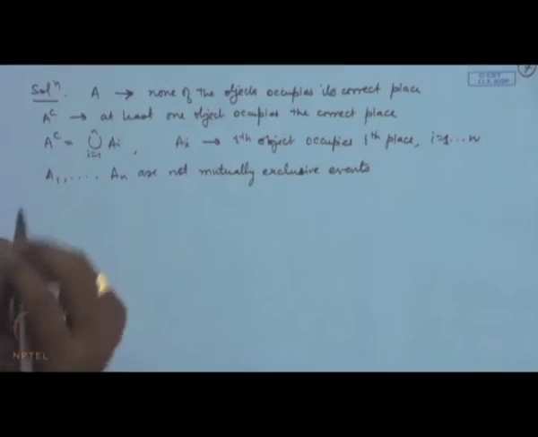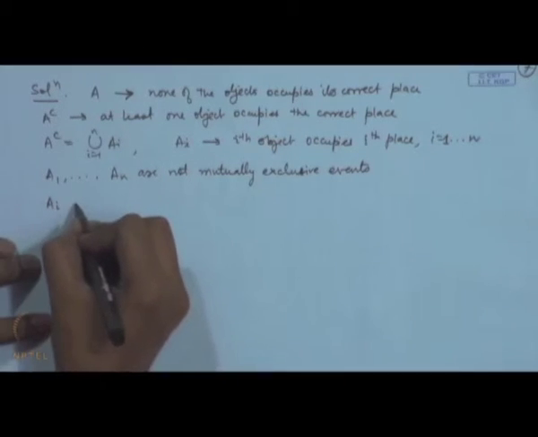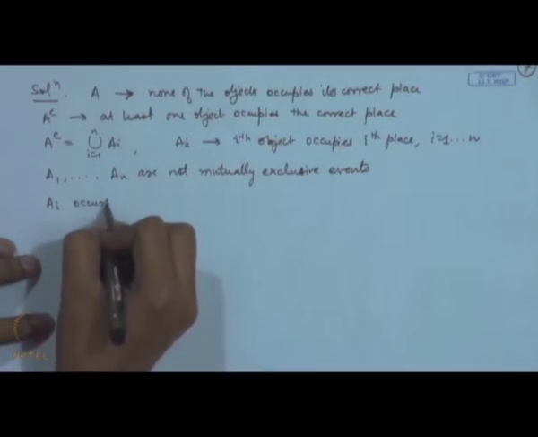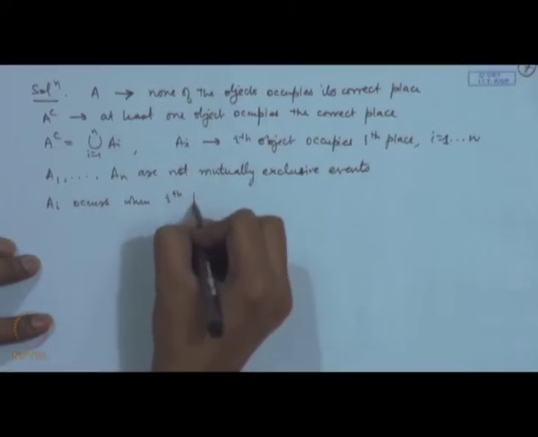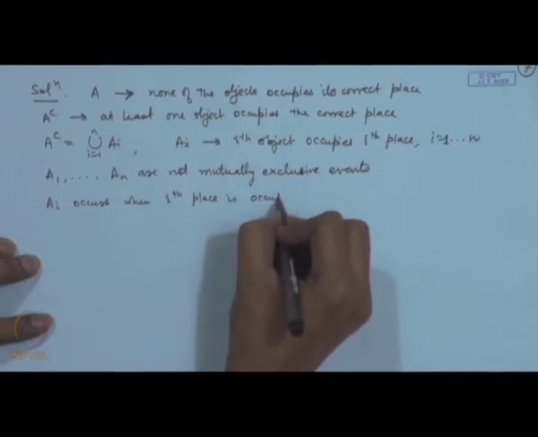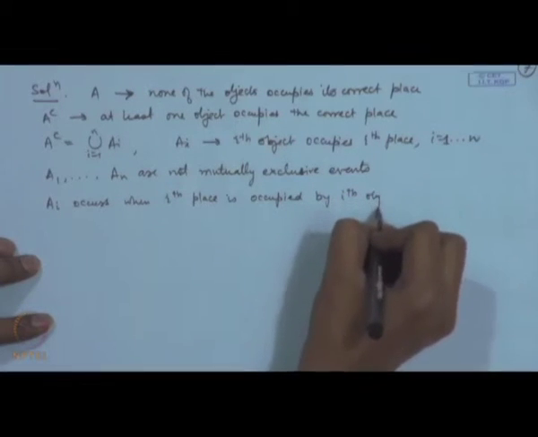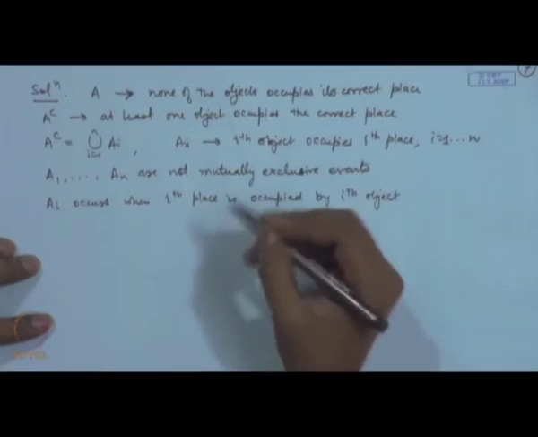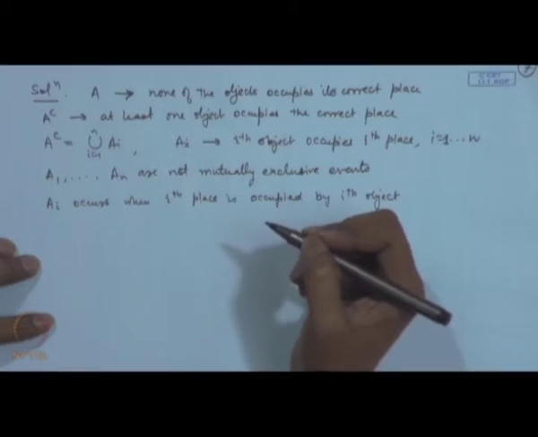Now, let us look at how the event Ai occurs. Ai occurs when the ith place is occupied by the ith object, and about the other objects we are not saying anything. That means they may occupy the correct place or they may not.